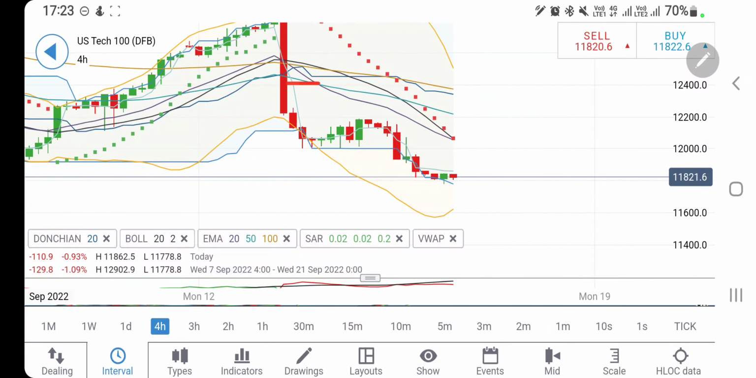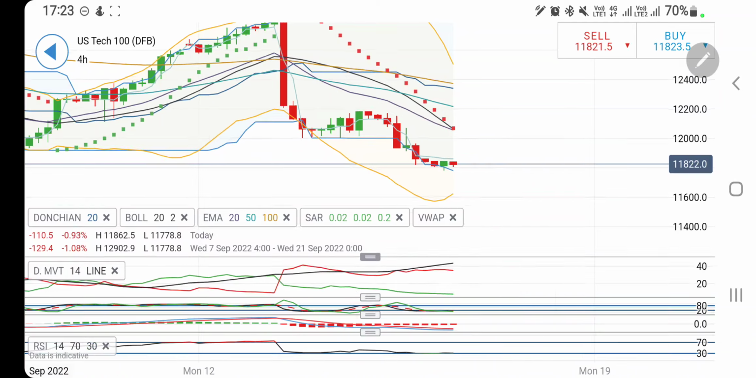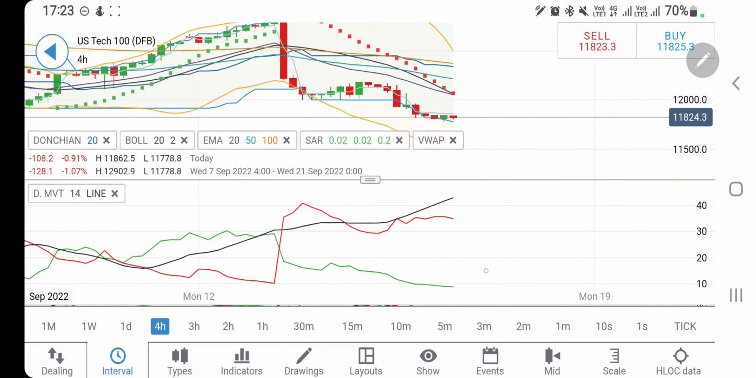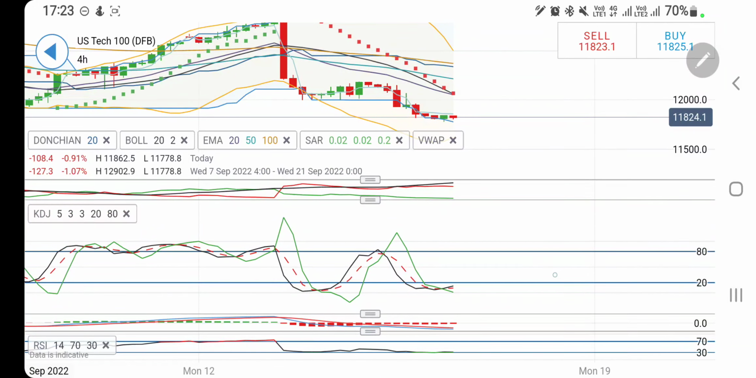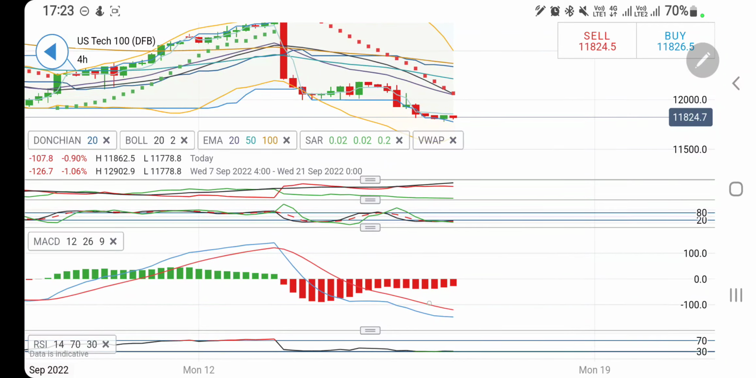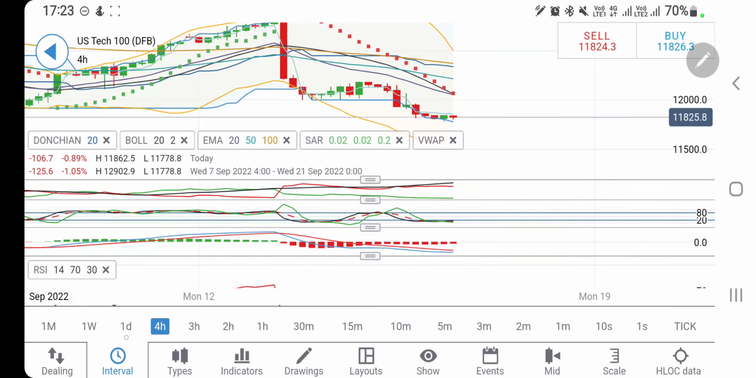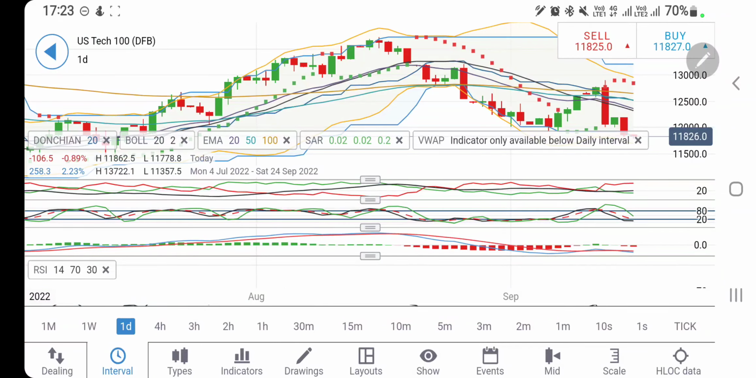On the 4-hour charts, see, drop, retracement, drop, and it is trying to form a classical sine wave on the downside. The possibility of it getting resistance at 12,000 levels is strong. Hence for the day, it may rise towards 12,000 levels. Be cautious. Directional movement is bearish. Stochastic is oversold. The MACD is divergent and bearish. RSI is oversold here too.